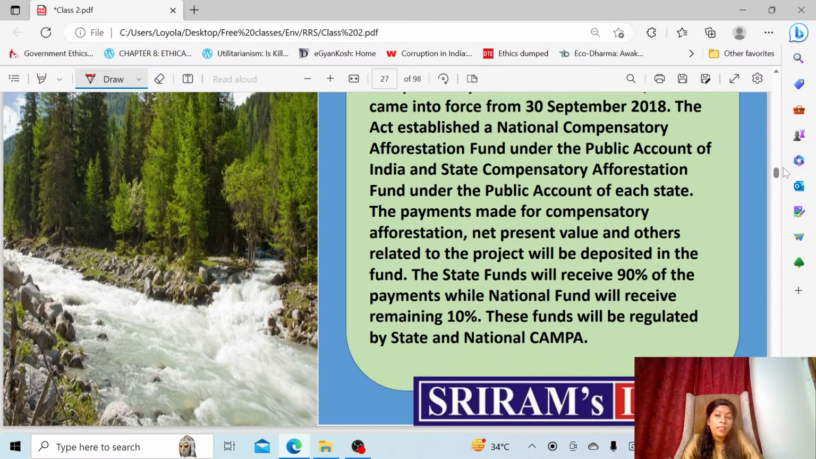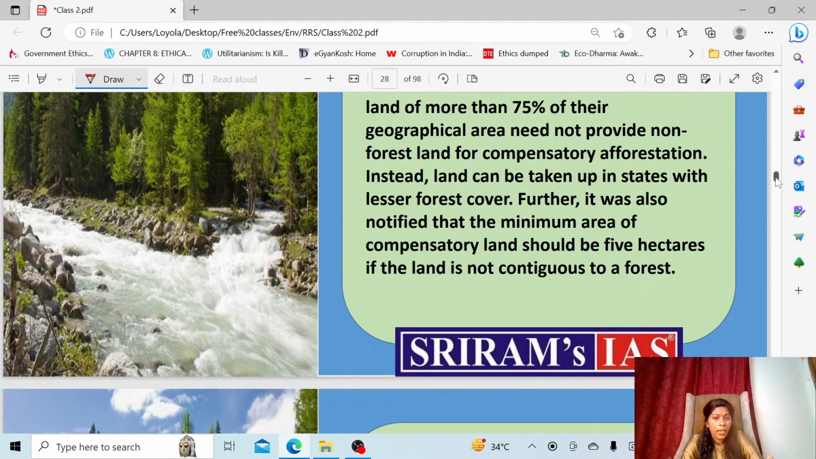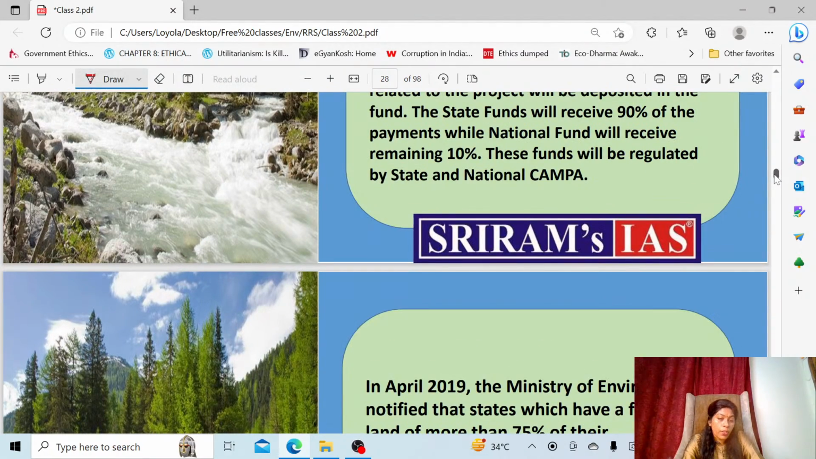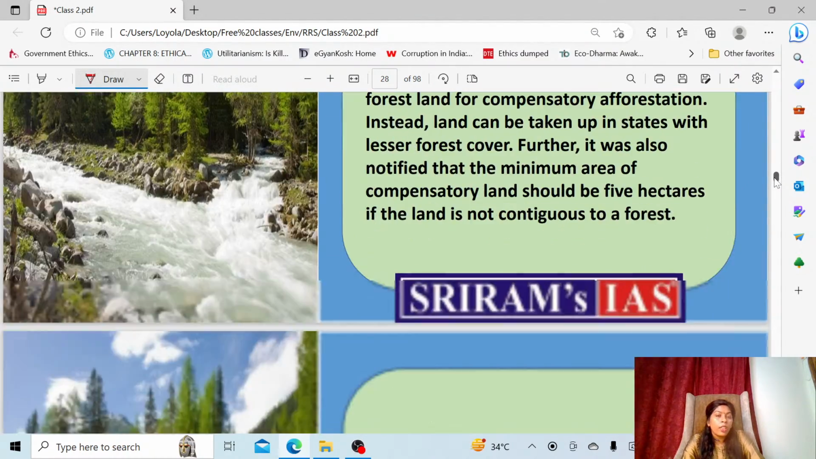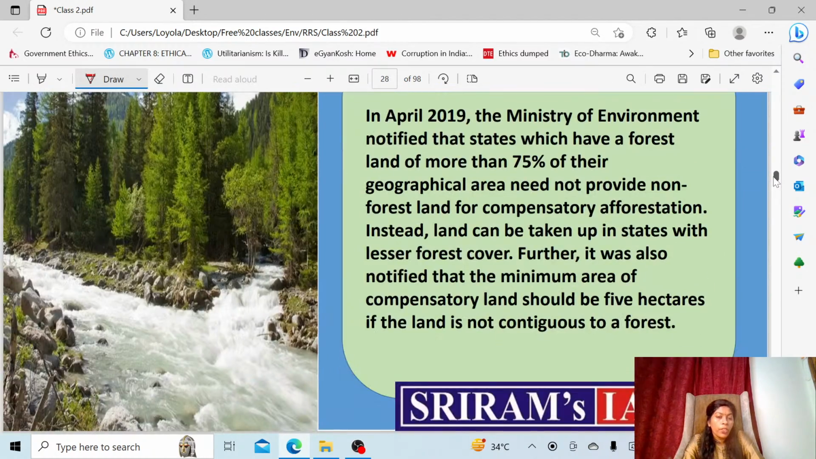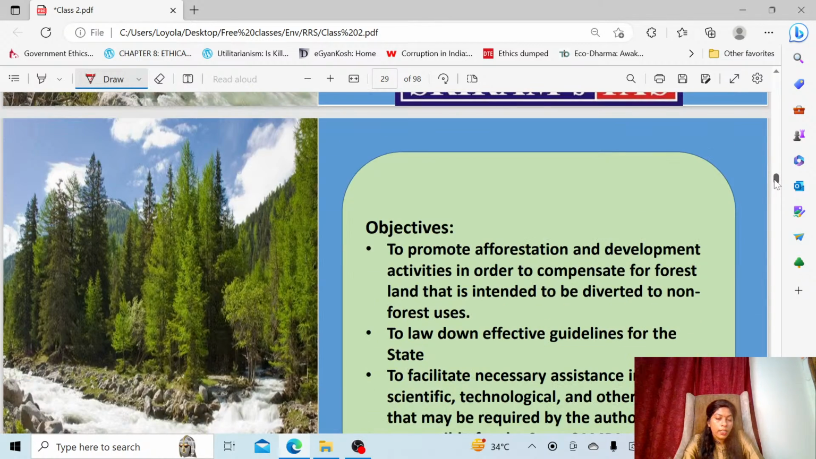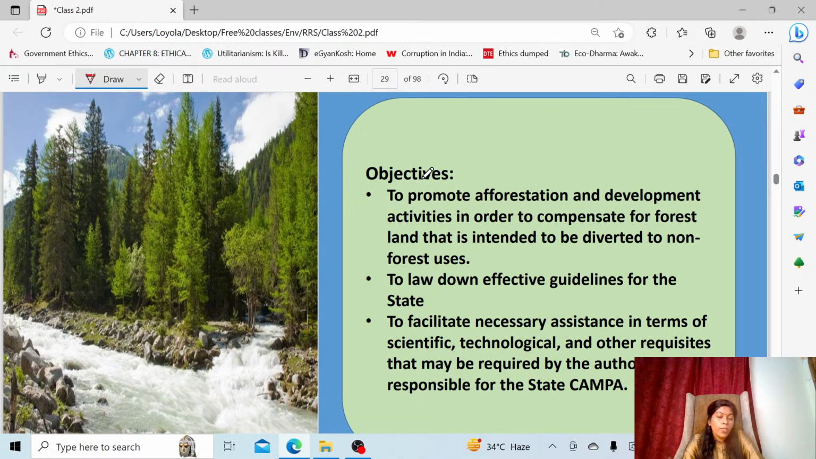Now here you will be raising the forest using the fund. For that purpose only we brought this compensatory afforestation fund. And the compensatory afforestation authority is also responsible for taking care of those activities. As you can see, these are some of the objectives of that compensatory afforestation authority.